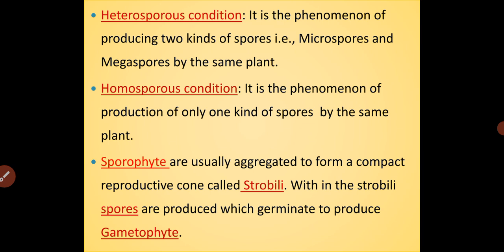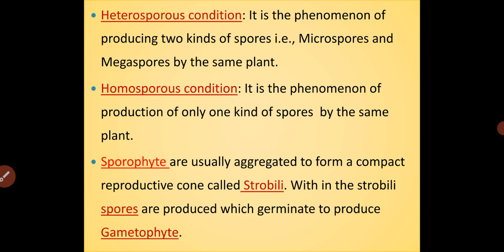Heterospory means different types of spores. Here both microspores as well as megaspores are produced in the same plant. Such a condition is called the heterosporous condition. Whereas the homosporous condition is the condition in which the plant produces only one type of spore, it may be the microspores or maybe the megaspores.